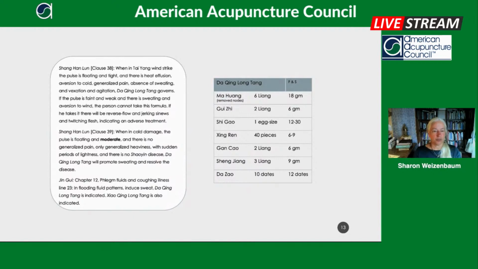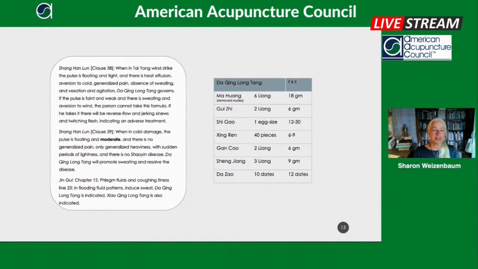the Three Musketeers, Gancao, Shengjiang, Dazao. We have Gancao in Ma Huang Tang, but here we also have Shengjiang and Dazao. And that's super important for this formula because not only are you inducing a sweat and getting rid of yang that way, you're also giving Shigao that's very cooling.